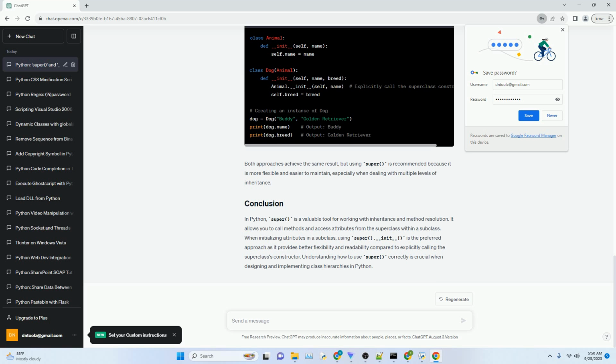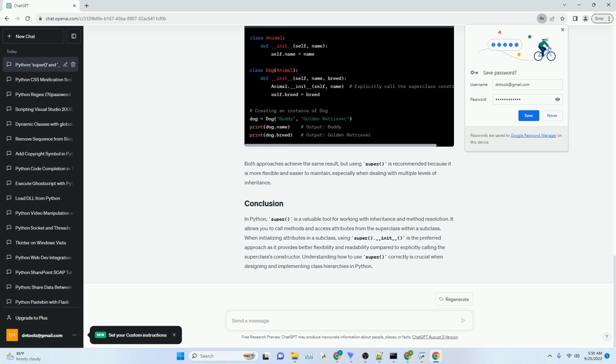You can also explicitly call the constructor of the superclass by using Superclass.__init__(self). While this achieves the same result as super().__init__, it's less flexible and can lead to maintenance issues if the class hierarchy changes. Both approaches achieve the same result, but using super is recommended because it is more flexible and easier to maintain, especially when dealing with multiple levels of inheritance.